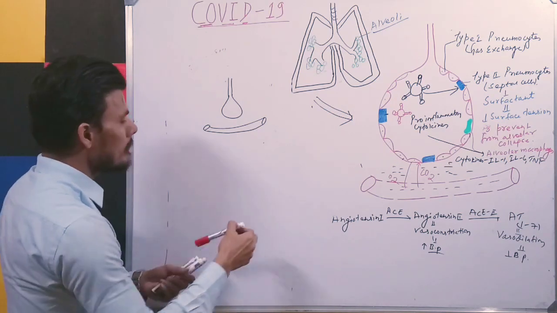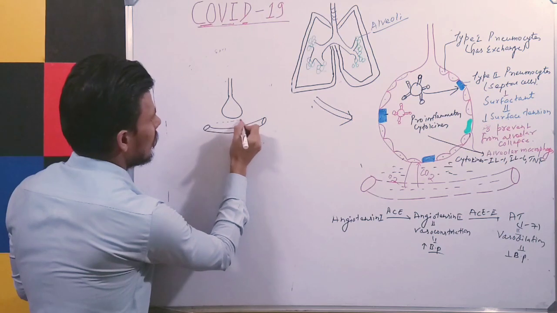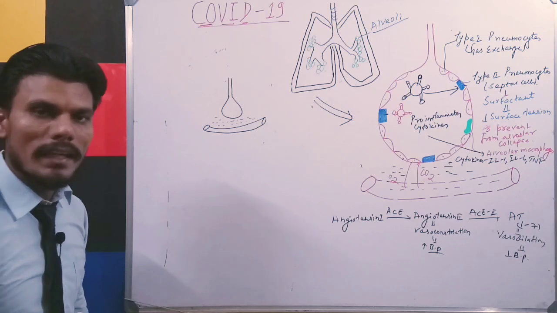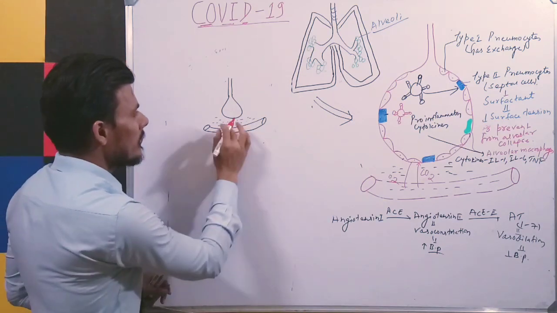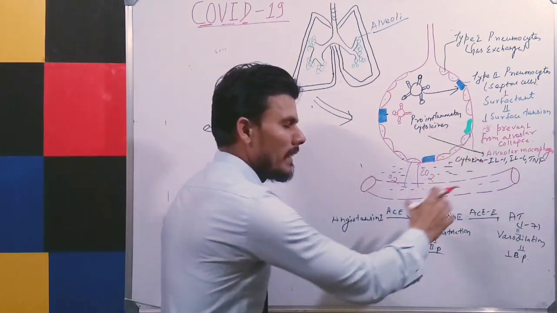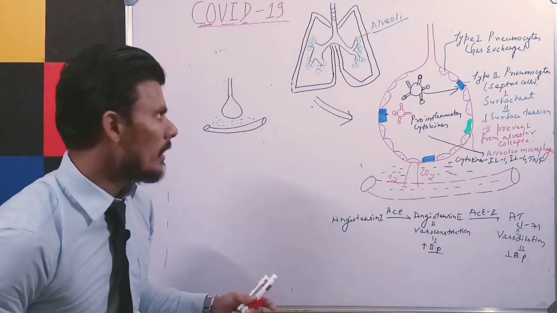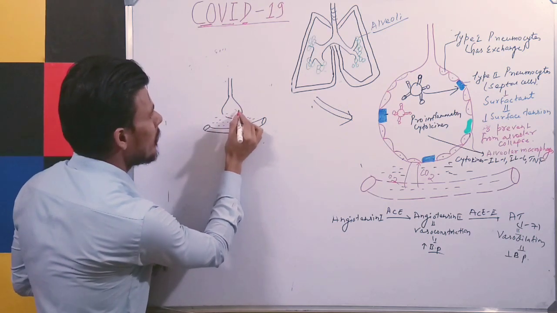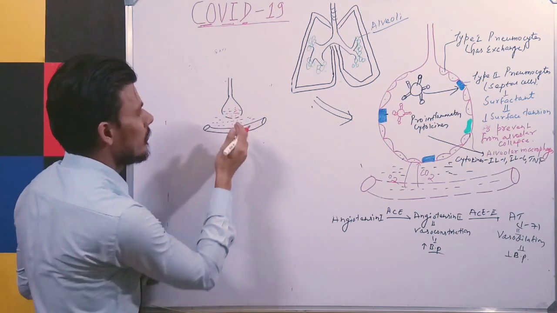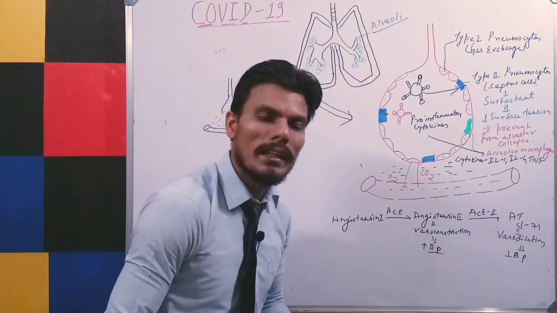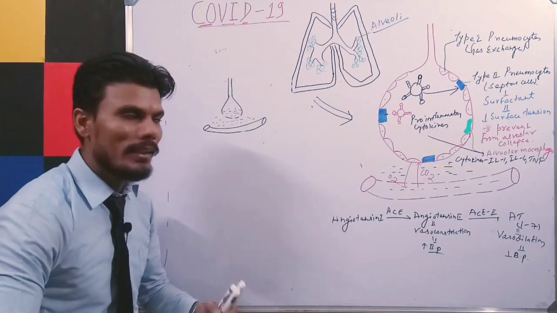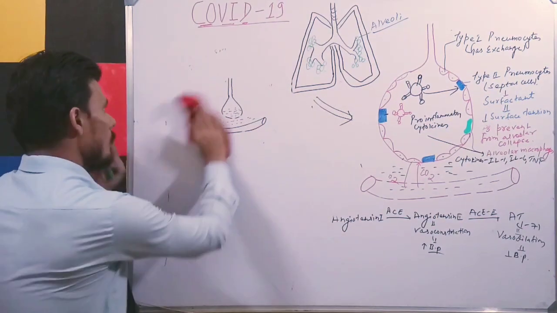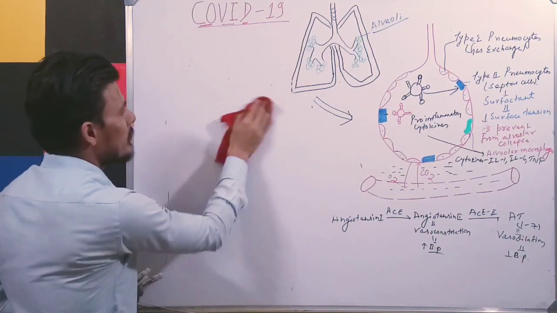Now see, the fluid which has accumulated in the interstitial space can travel to the alveoli also. It will be accumulated in and around the alveoli. It can damage the alveolar wall, and this may get accumulated inside the alveoli. And you know that if there is accumulation of fluid in the alveoli, it will lead to pneumonia. So the patient will have pneumonia also due to this accumulation of fluid.